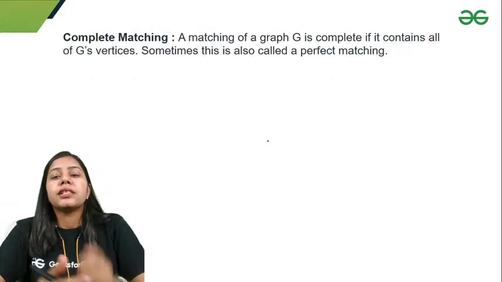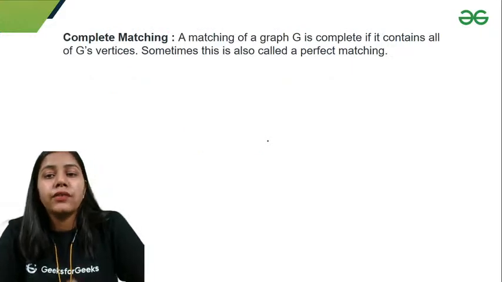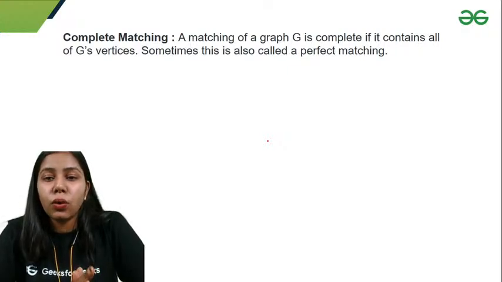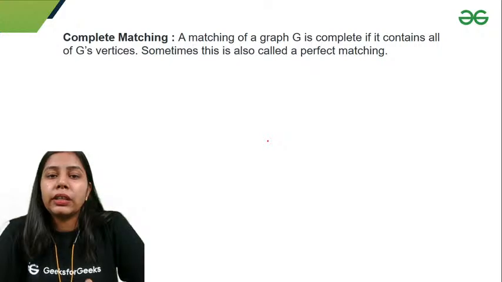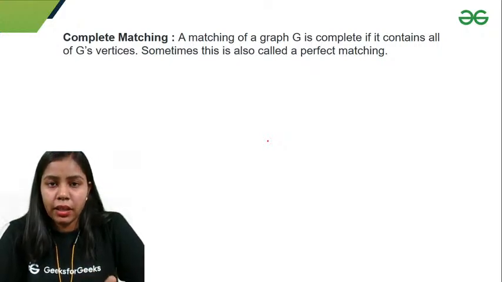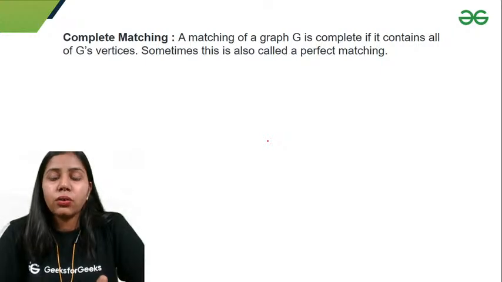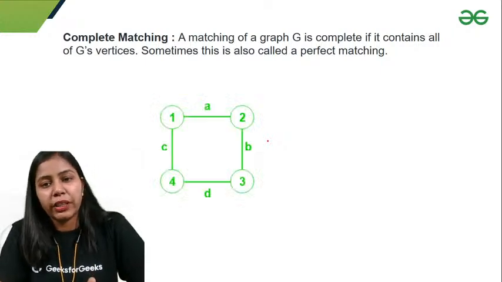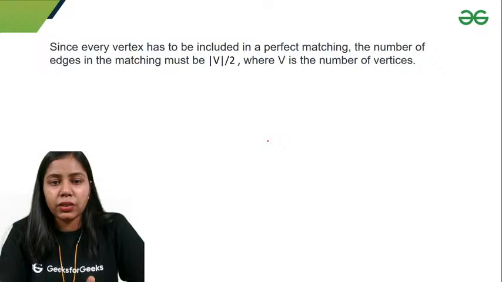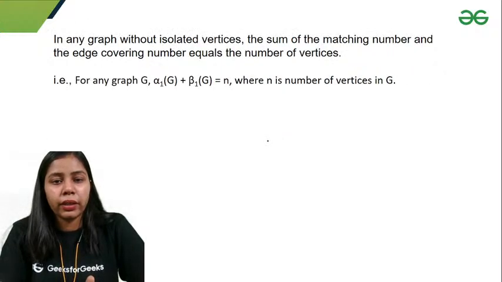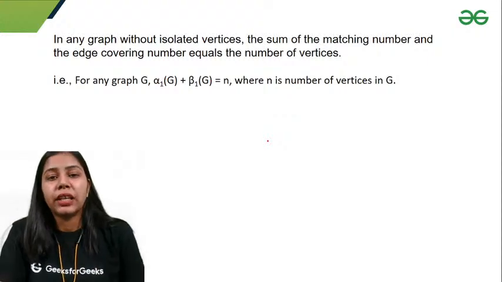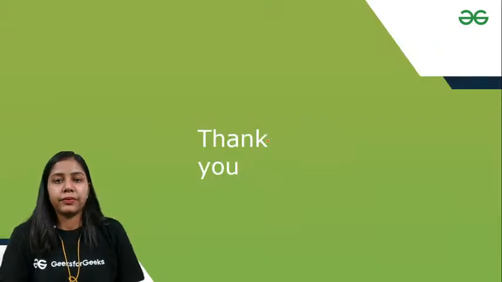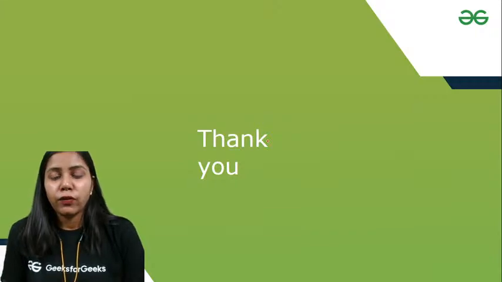Okay, complete matching. A matching of a graph G is complete if it contains all of G's vertices. Again, if I consider edges in such a way that it covers all of G's vertices, that will be a complete matching, or I'll say a perfect matching. So we have this formula that alpha 1 G plus beta 1 G is equal to n. Okay guys, so that's all from my side.